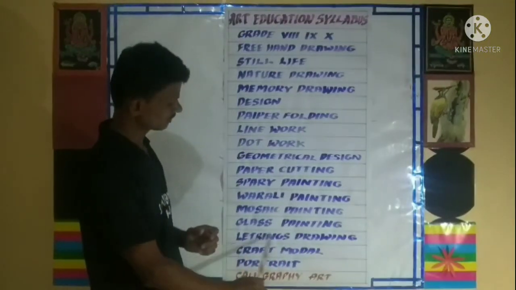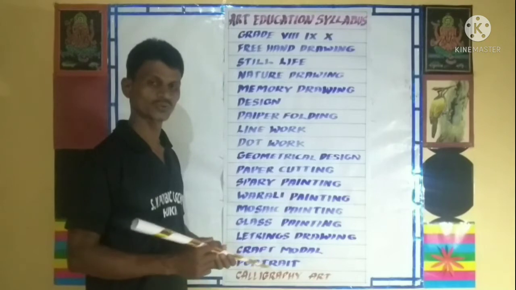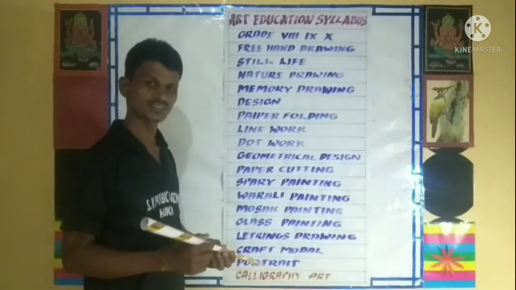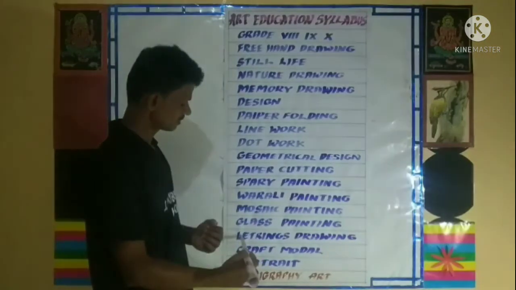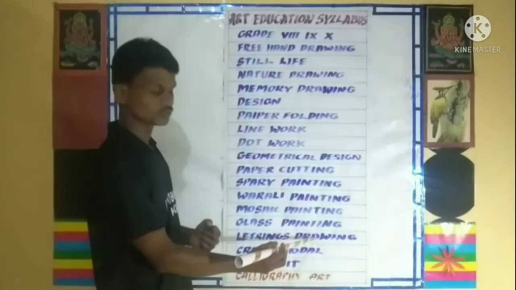Then go to lettering drawing. Lettering drawings: you already know how to write capital letters. Now I am going to introduce you to many styles of lettering.